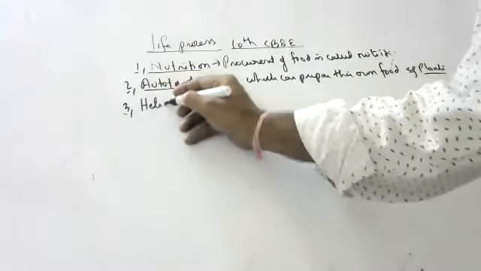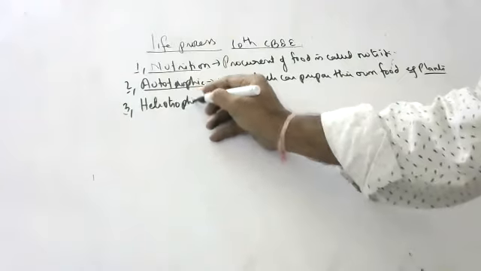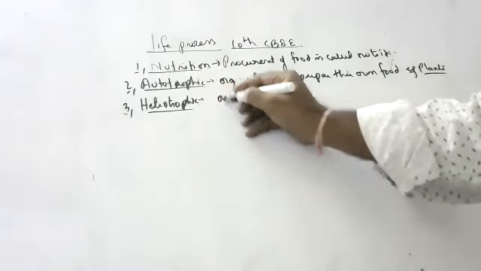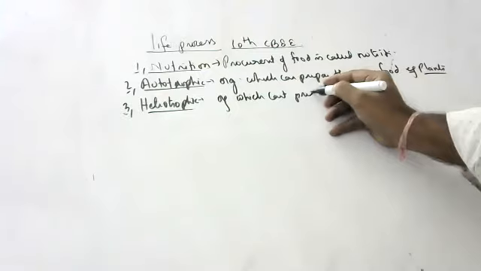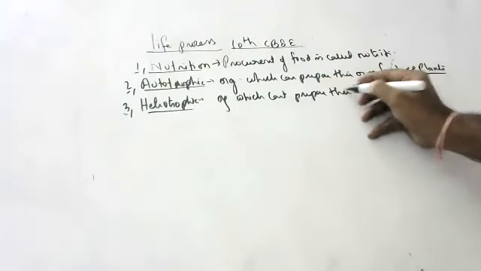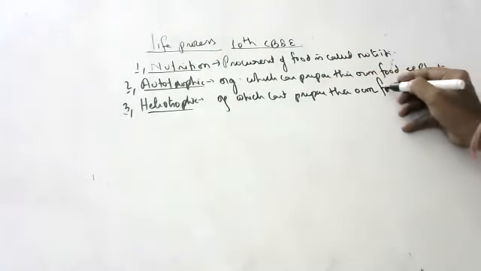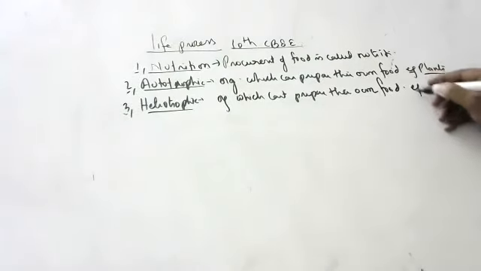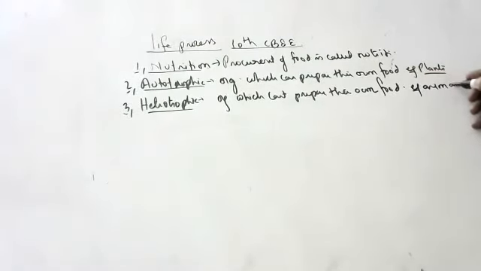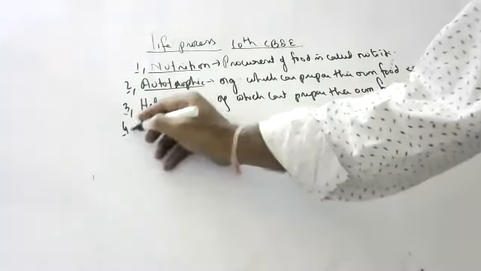Heterotrophic nutrition. What is meant by heterotrophic nutrition? Organisms which can't prepare their own food are called heterotrophic. It means they depend upon someone else. For example, all animals directly or indirectly depend upon plants only for their nutrition.